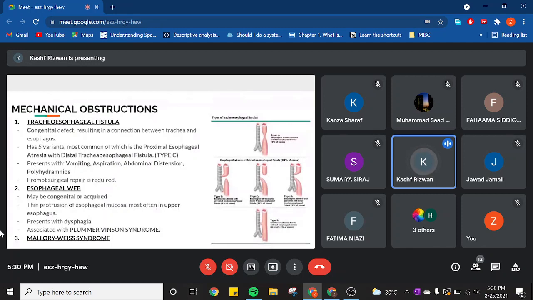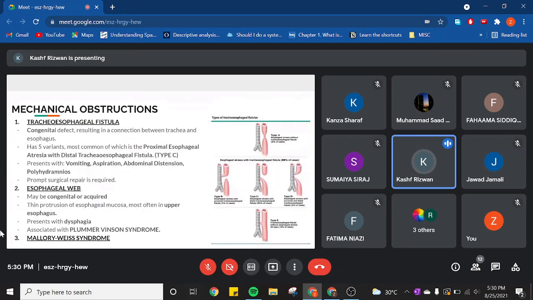And then you have the esophageal web, the second one. I'll just quickly go through this. They don't usually ask much about it, but it can either be congenital or acquired. And basically, what they mean by an esophageal web is that there is a protrusion of esophageal mucosa in the upper esophagus.